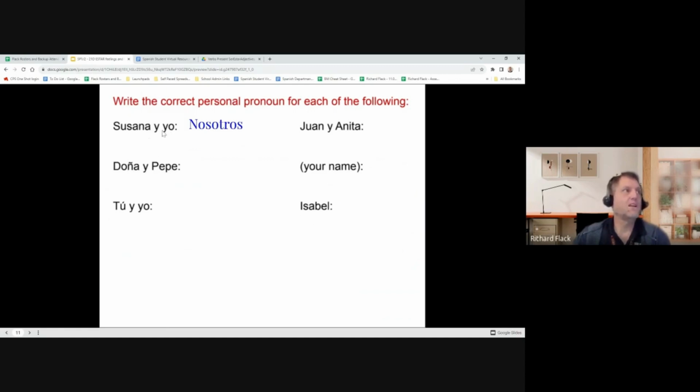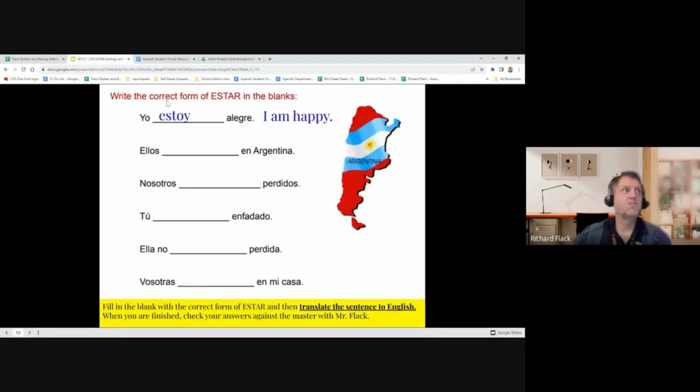Susana y yo, myself plus anybody else makes we. That's nosotros. If you happen to identify as female, then you would write that as nosotras because of Susana and yourself, both females, nosotras. So you're going to do that. And then there's some additional sentences where, again, you are going to fill in the blank and translate. So I've done the first one for you. Yo estoy alegre. I am happy. Complete the remaining ones. And then when you are done, find me. Check your answers against the master sheet.